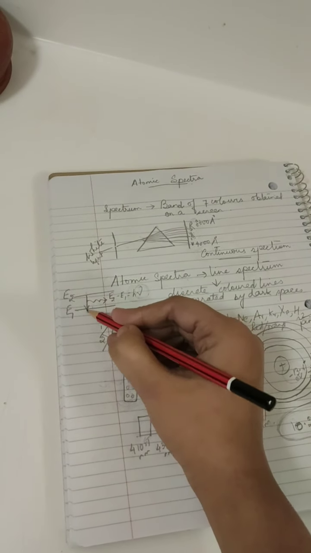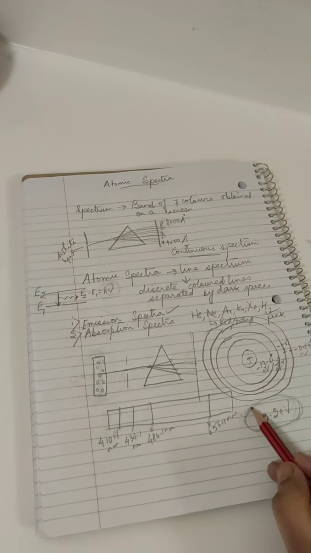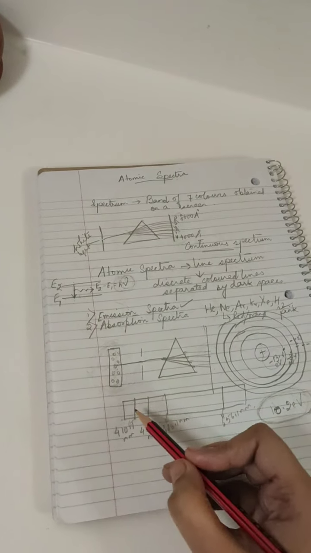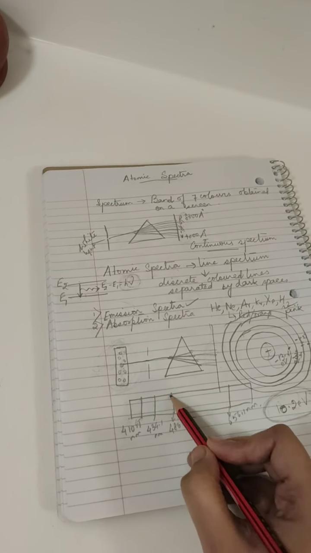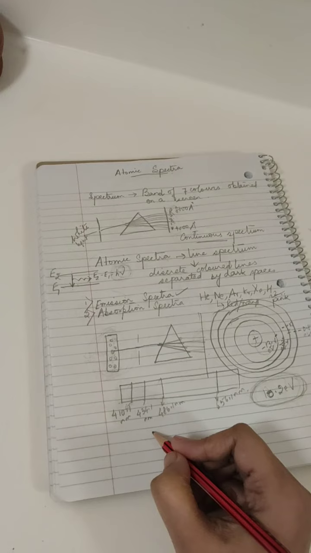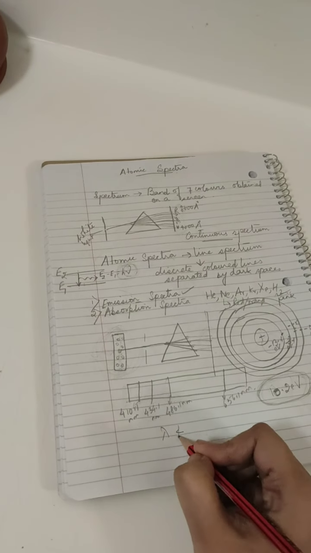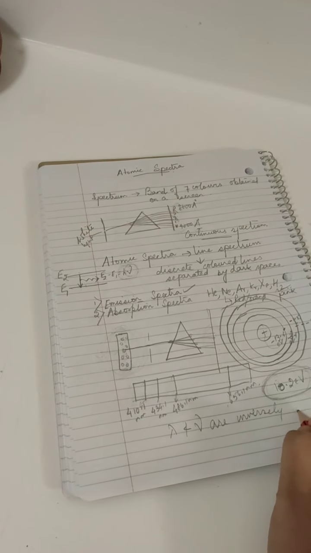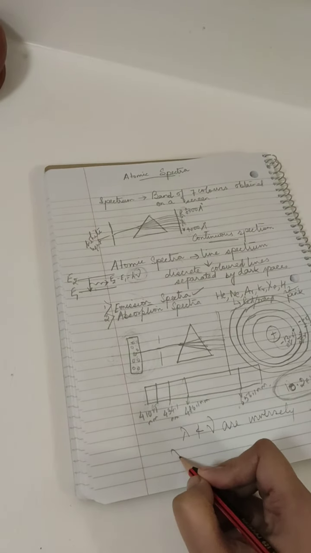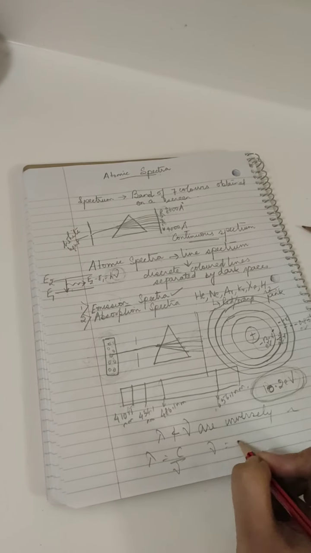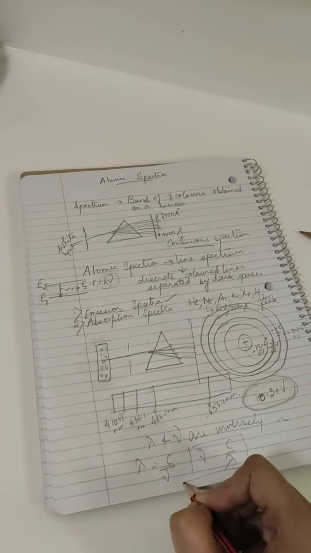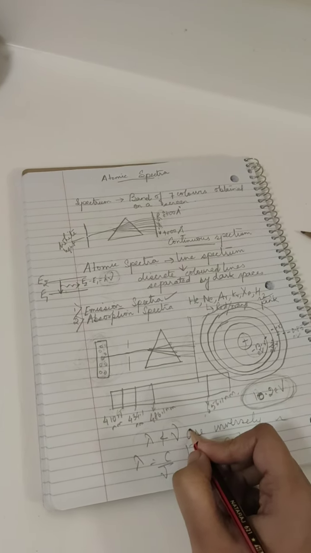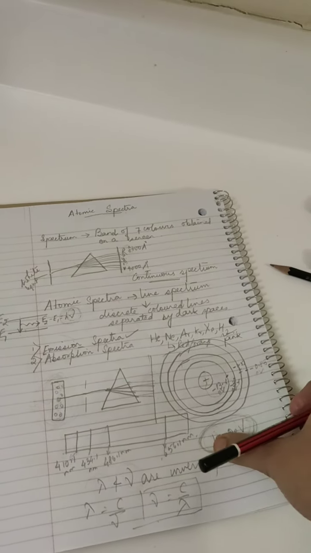So while coming down also, it will release that much amount of energy, and it's in the form of electromagnetic radiation. So the electromagnetic radiation will have specific wavelengths and frequencies, since nu and lambda are inversely related. How are they related? Lambda equal to c by nu, or nu equal to c by lambda. Okay, they are inversely related. So if lambda is specific, nu is also definite or specific. Okay, so that is about emission spectrum.